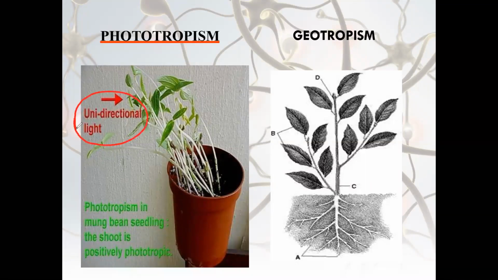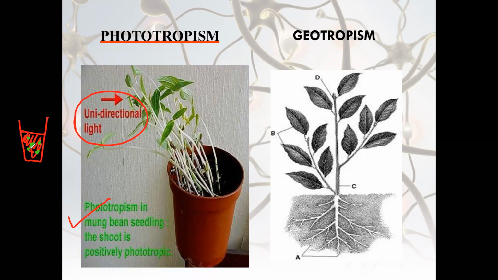Unidirectional movement towards the light, right? Phototropism, mung bean. This activity you can do. Simply take a plastic cup or a bowl. Better to take a glass transparent bowl. Take soil in it and keep certain mung seeds, right?